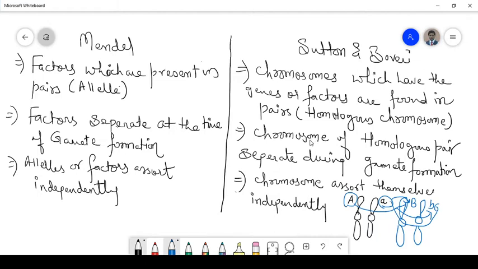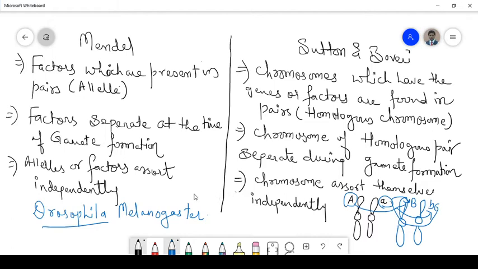Now, based on the synthesis of ideas by Thomas Hunt Morgan, and sexual reproduction, Morgan worked with the tiny fruit flies, that is Drosophila melanogaster, which were found suitable for the studies.